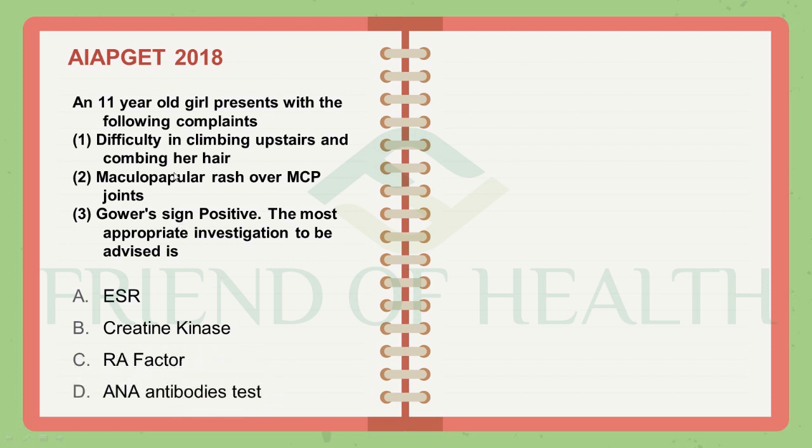So first you should diagnose the condition. This is Duchenne muscular dystrophy, the case of DMD, with Gower's sign positive. So the answer is creatine kinase. Creatine kinase is the answer for the most appropriate investigation to be advised. Along with the signs and syndromes, investigations also, you have to study the gold standard investigations, the most important investigation, like that. So creatine kinase in DMD.